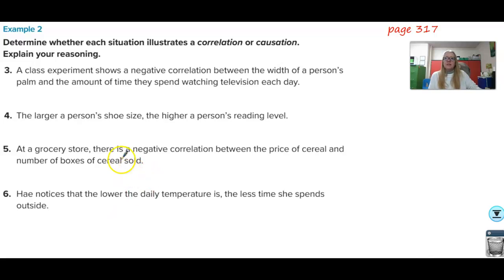Determine whether each situation illustrates a correlation or just a causation. Explain your reasoning. A class experiment shows a negative correlation between the width of a person's palm and the amount of time they spend watching television each day. I'm sorry, your hands do not cause you to watch TV. So that is maybe a correlation, but it is not a causation. The larger a person's shoe size, the higher a person's reading level. No, your shoe size does not impact your reading level.